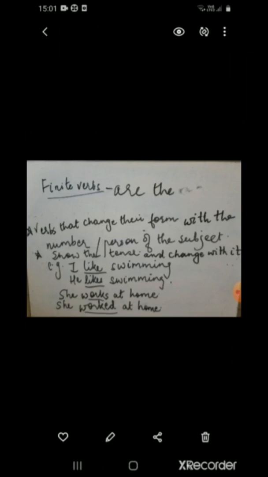I like swimming. Now in this sentence, I is the subject, that is first person singular, and like is the finite verb which agrees with the subject I. Now consider the second example. He likes swimming. Now he is third person singular and likes is the finite verb which has changed its form from like to likes so as to agree with the person, third person singular, he. So you see, a finite verb changes when there is a change of person.